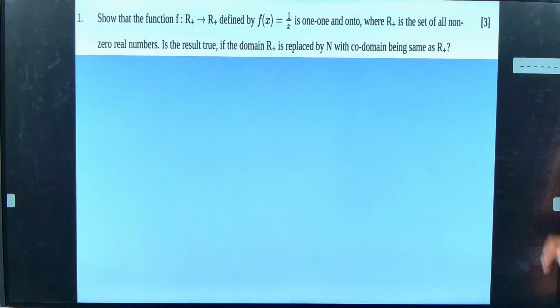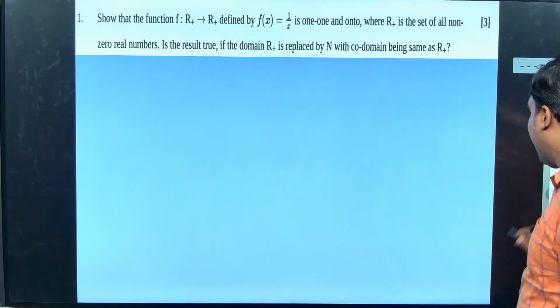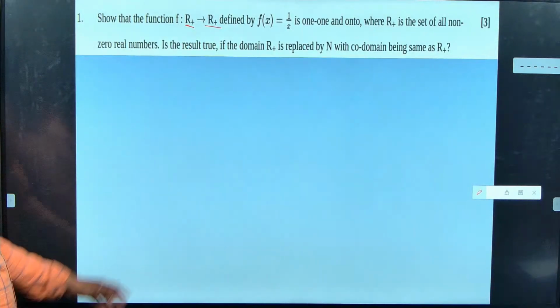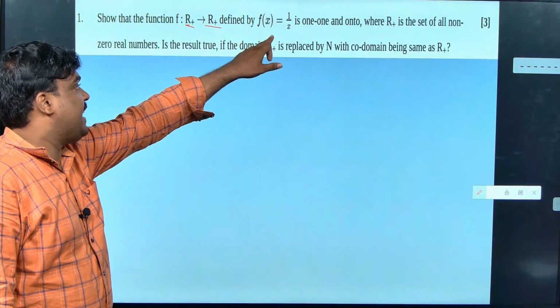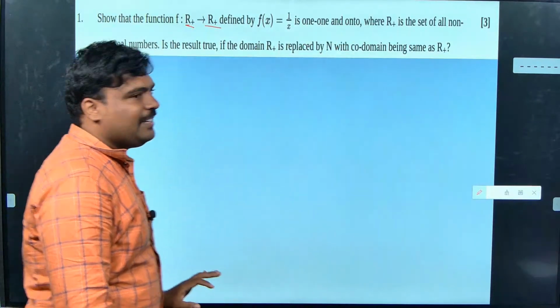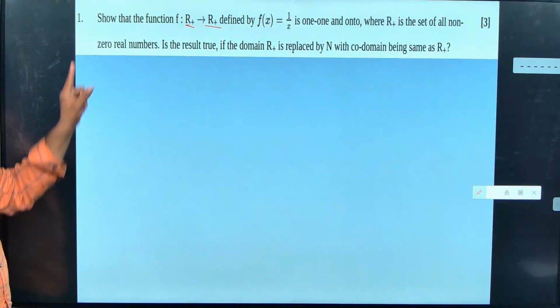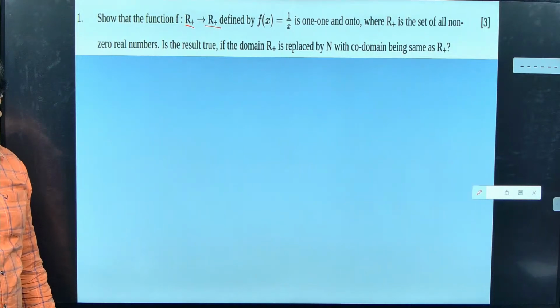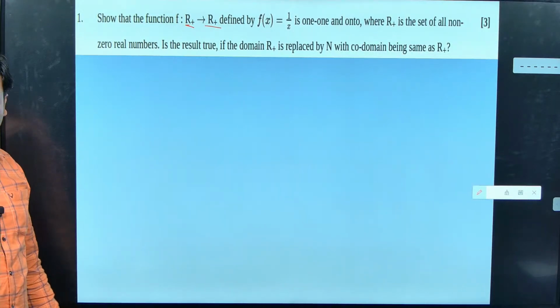Okay, look here, what have they given? Show that positive real number to positive real number defined by f of x is equal to 1 by x is 1 to 1 and onto. Look at this, decide while reading the question itself. They told, show that. So it should be, there is no other way.